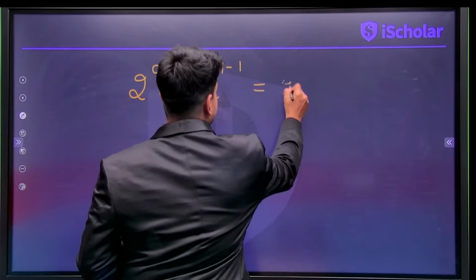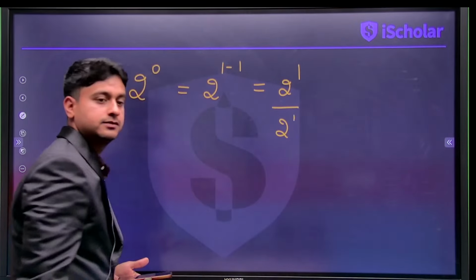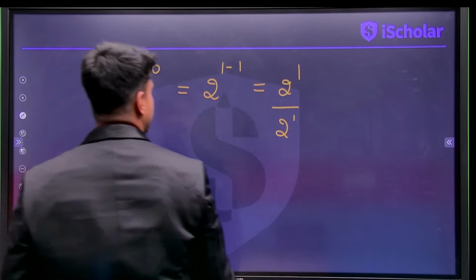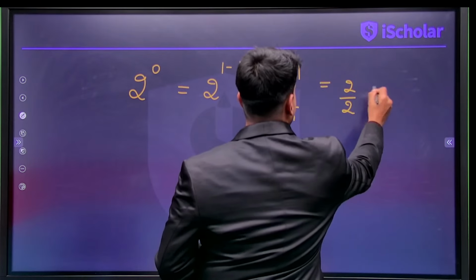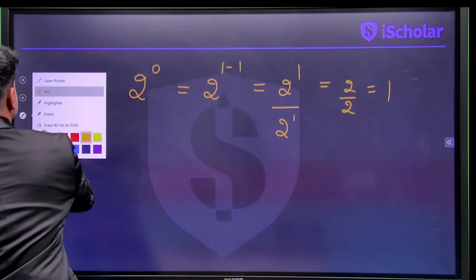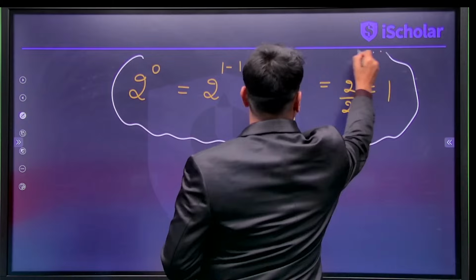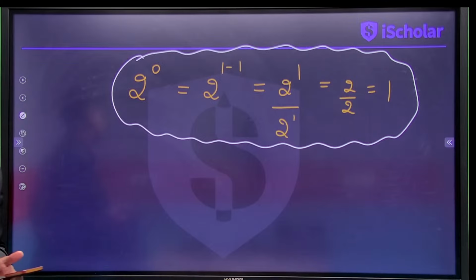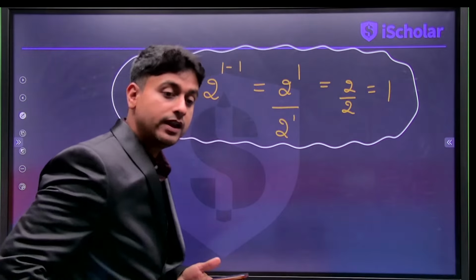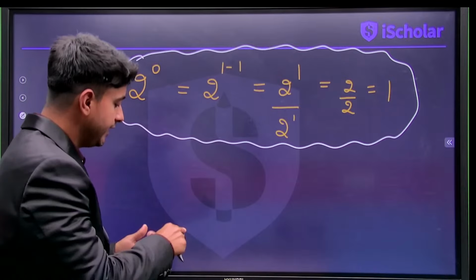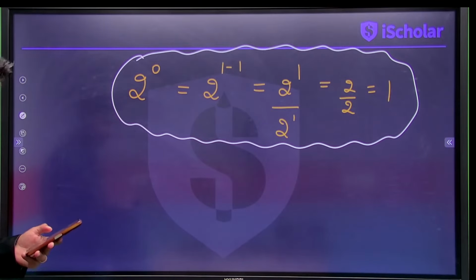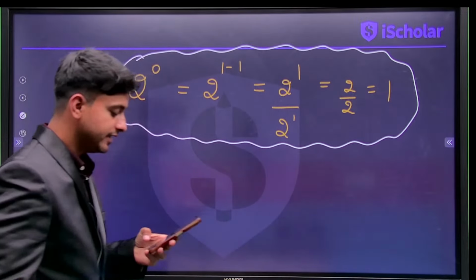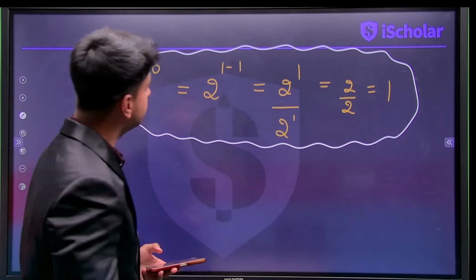We can say that is 2 to the power of 1 divided by 2 to the power of 1. Isn't it? So 2 to the power of 1 divided by 2 to the power of 1 is 2 by 2, and 2 by 2 is 1. So that is why we say that 2 power 0 is 1. Clear? Any number power 0 will become 1 because of this. So anything power 0 in mathematics is nothing but 1.